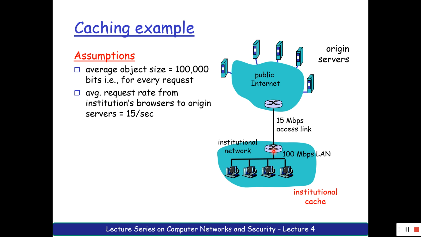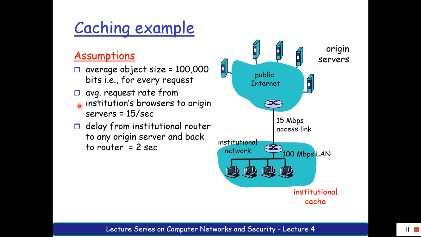If I'm sending 15 requests per second, it means I should be capable of sending 15 MB of data every second. So this link is utilized completely, correct? One request is 1 MB in size. If I'm sending 15 requests, it will be 15 MB, for 1 second. So 15 Mbps is utilized to its complete extent, correct?